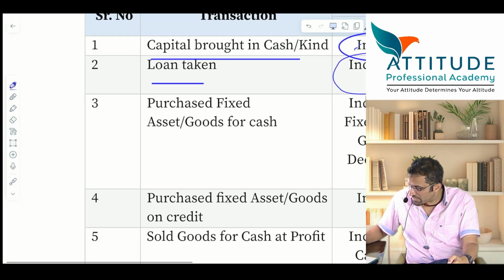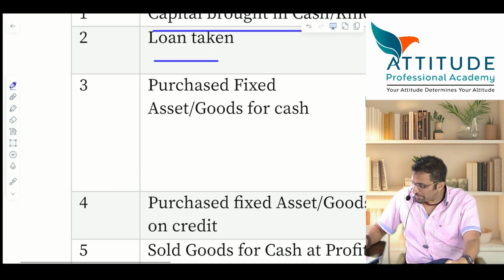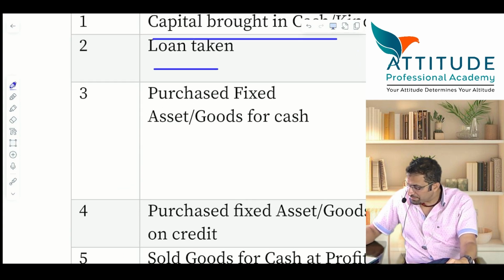I will not give you the answers. Okay, you tell me here. Loan taken, what will increase? Liability increases and asset increases. Very good. Purchased fixed assets for cash or goods for cash.